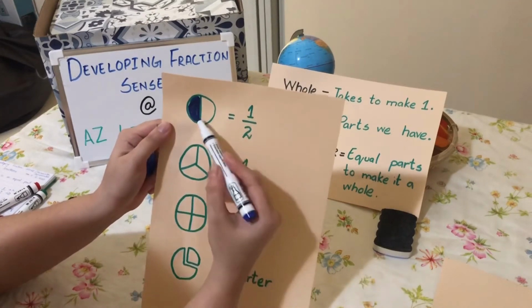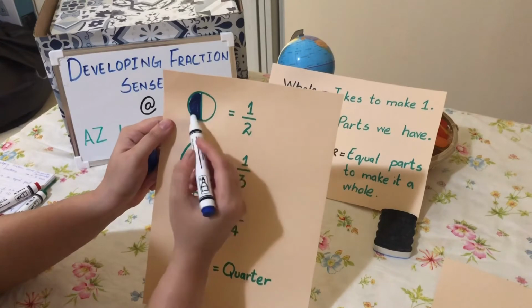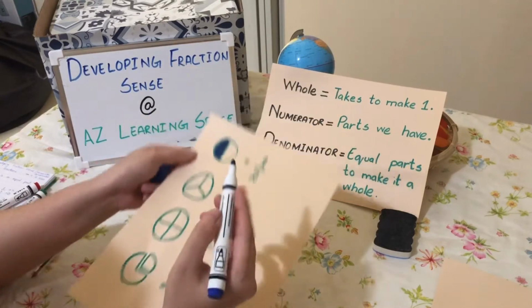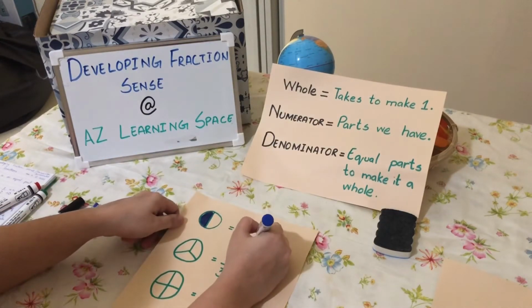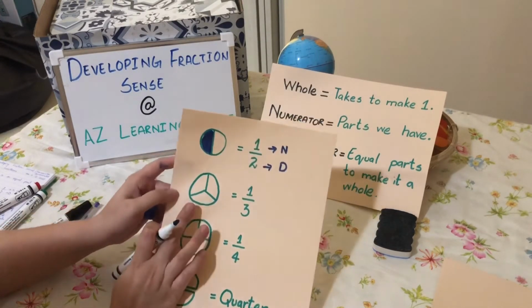It means the part I have received becomes the numerator, and how many equal parts does it have? 2. So we can label this as the numerator, and this as the denominator. Let's move forward to the next circle.